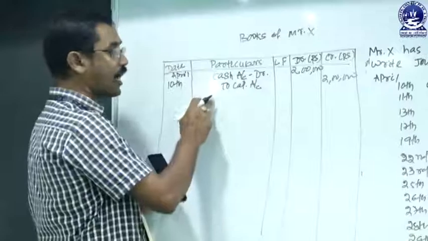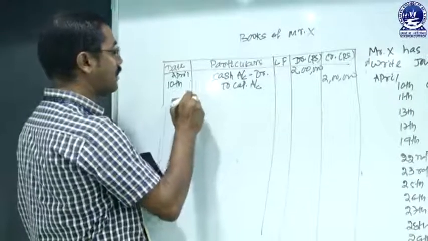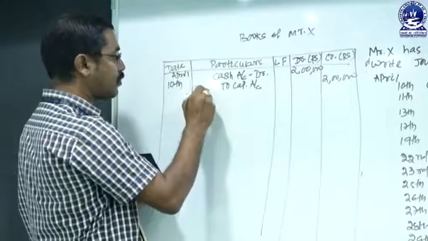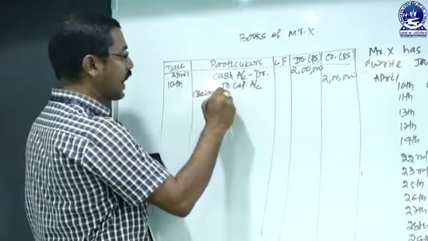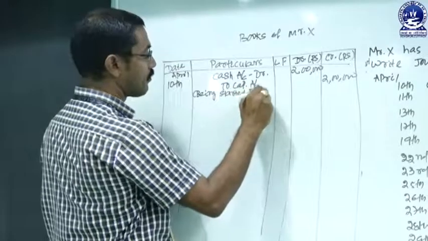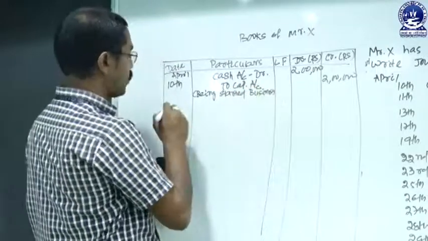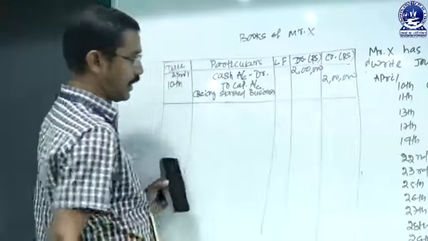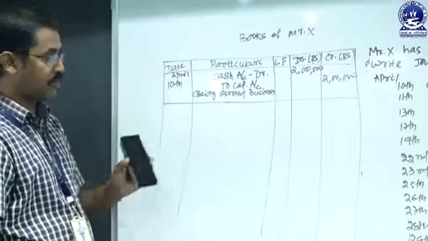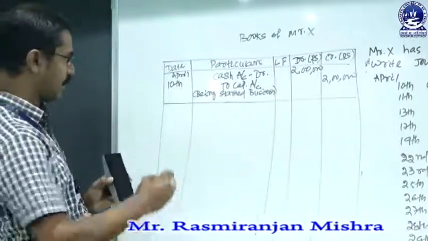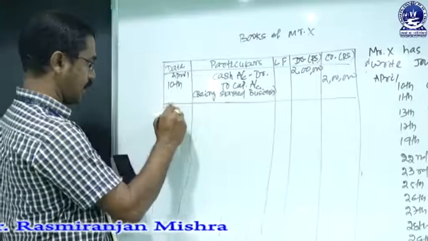After putting the journal entry, we have to mention a narration, that means a short description about the journal, which always starts with being, here being business started. So this transaction is complete. We have to draw a straight line after the narration is over. Then the next transaction is made on 11th April.